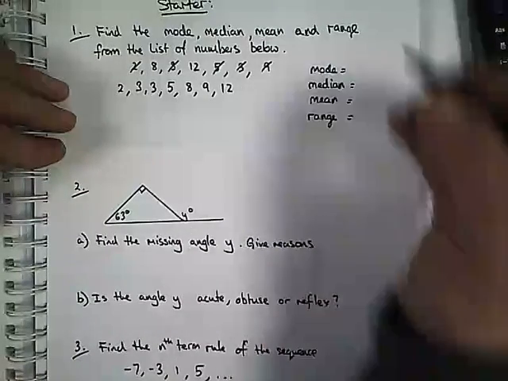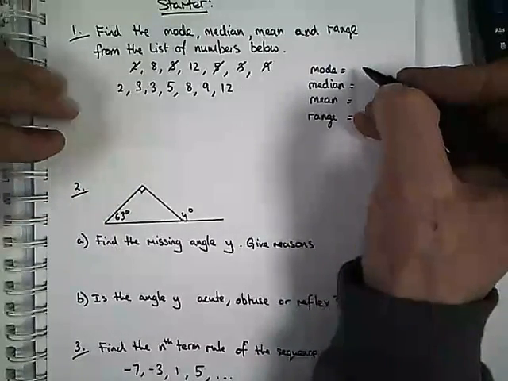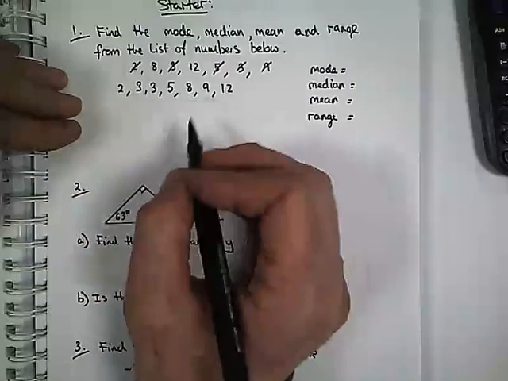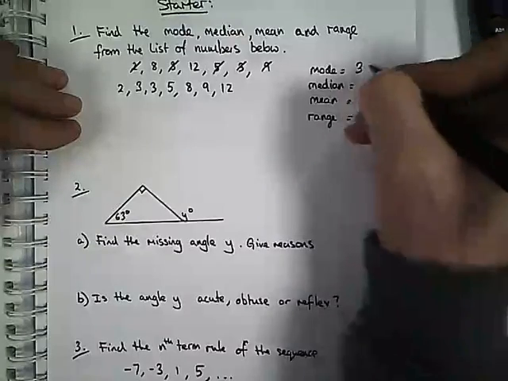Now, the mode is the one I see the most, the one I have the most of. So the one I have the most of, I've got 2 3s and one of everything else. So the mode equals 3.